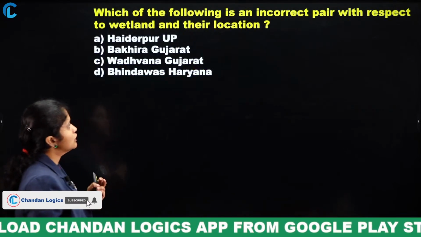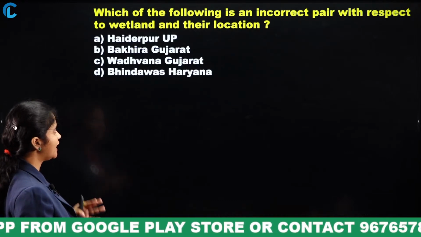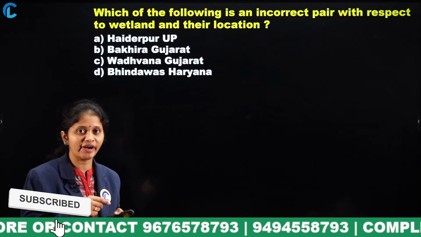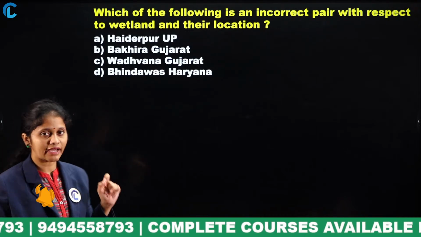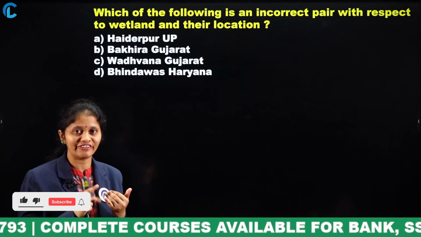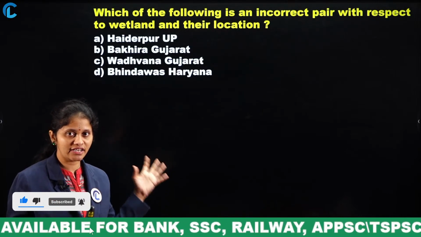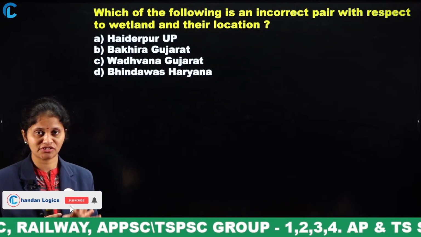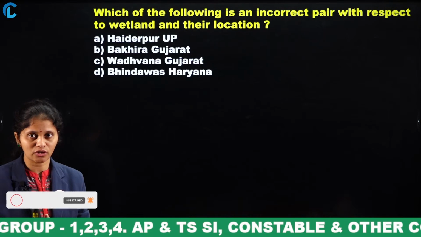And next, which of the following is an incorrect pair with respect to the wetland and their location? The second repeated question here, repeated meaning the format is repeated but the statements are different, okay. That's what I have announced to you. Go through the list of wetlands and their locations, so that you can answer any type of question from this particular area. Definitely in your upcoming examinations you can expect a question from wetlands based on the locations.